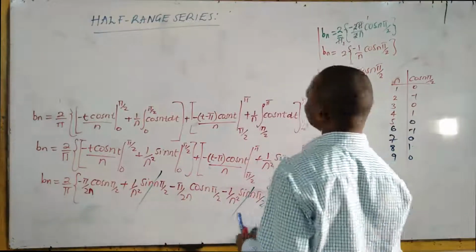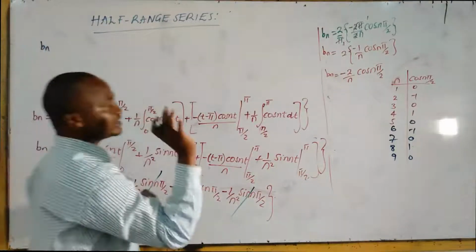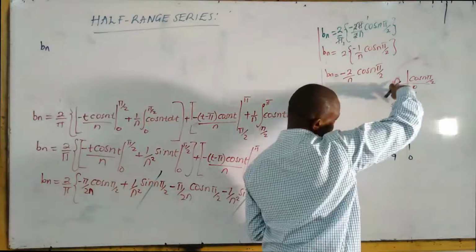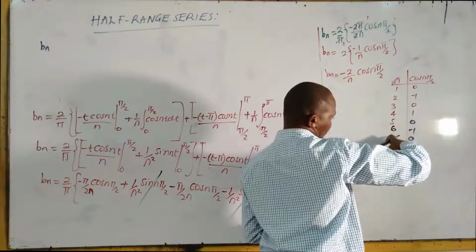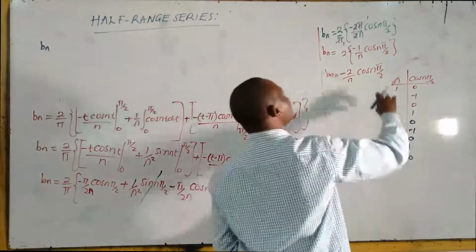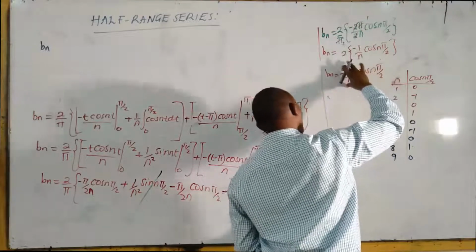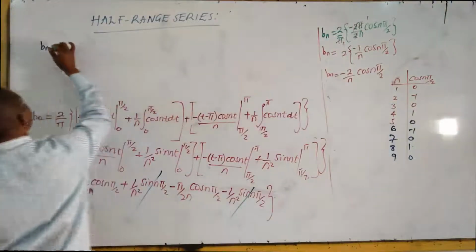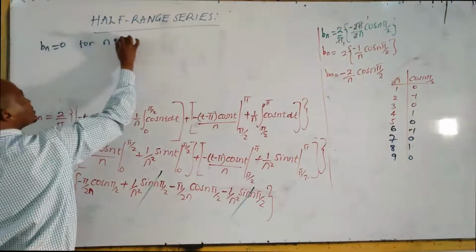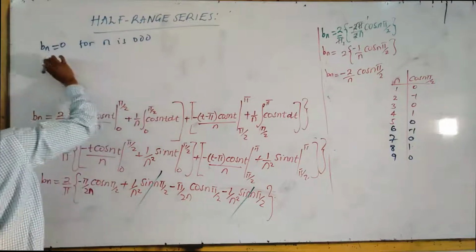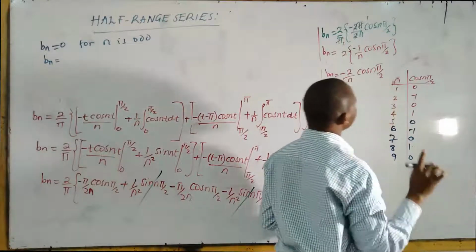So we can now say Bn, for odd values, is always 0. If cos n pi over 2 is 0 for odd values, it is 0 times negative 2 over n, so Bn is 0 for n odd.